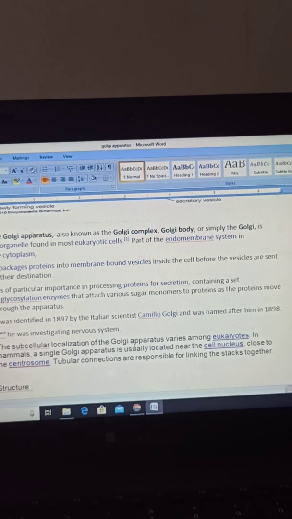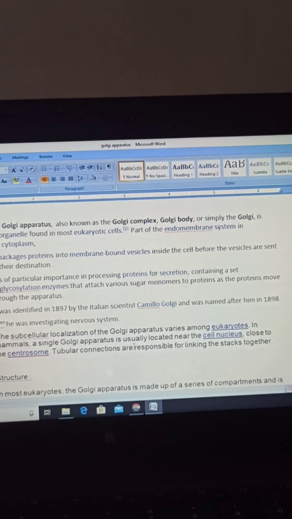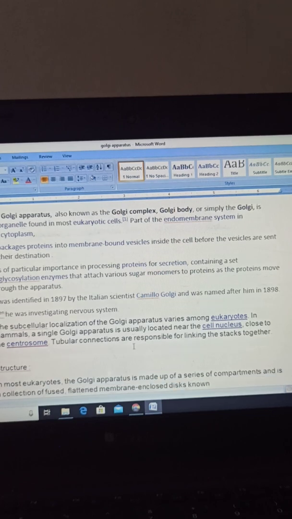So as we saw in the video, some Golgi enzymes attach to the proteins which are coming inside the Golgi apparatus. Those enzymes are known as glycosylation enzymes because they facilitate the process called glycosylation. They attach various sugar monomers, the smallest units of a polymer, to proteins as the proteins move through the apparatus.